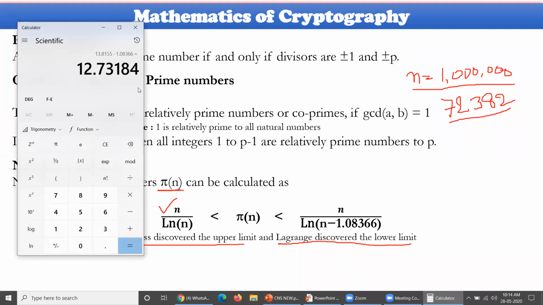If you take this, you could get a particular value. This value is this one. Let me copy this value for a while, and 1, 2, 3, 4, 5, 6 zeros divided by that particular value.